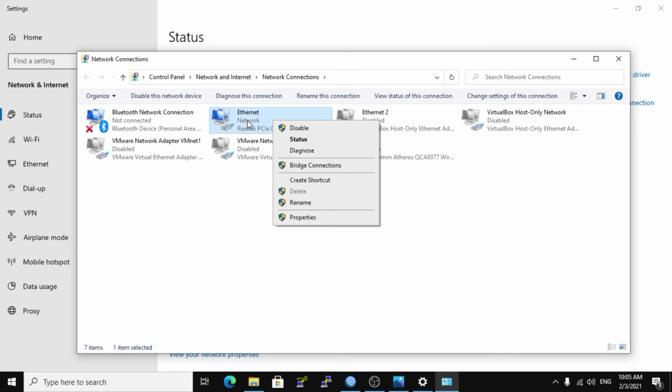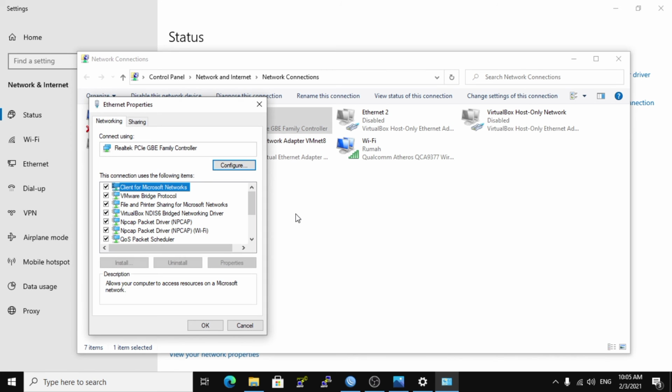Click Enter to connect to the router MikroTik, right-click, click properties, and choose Internet Protocol version 4, TCP/IPv4.